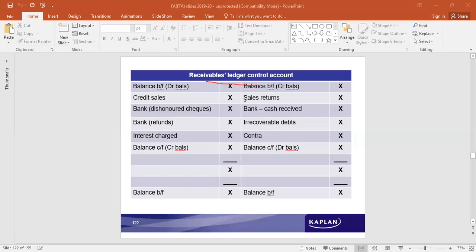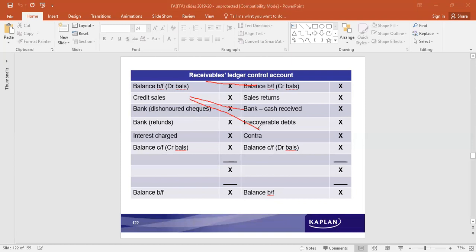If there are checks given and those checks are dishonored, then it would be cancelled off, bank dishonored checks, any amount of refunds that are made. As against the sales, amount that is collected is bank, not collected is bad debts.